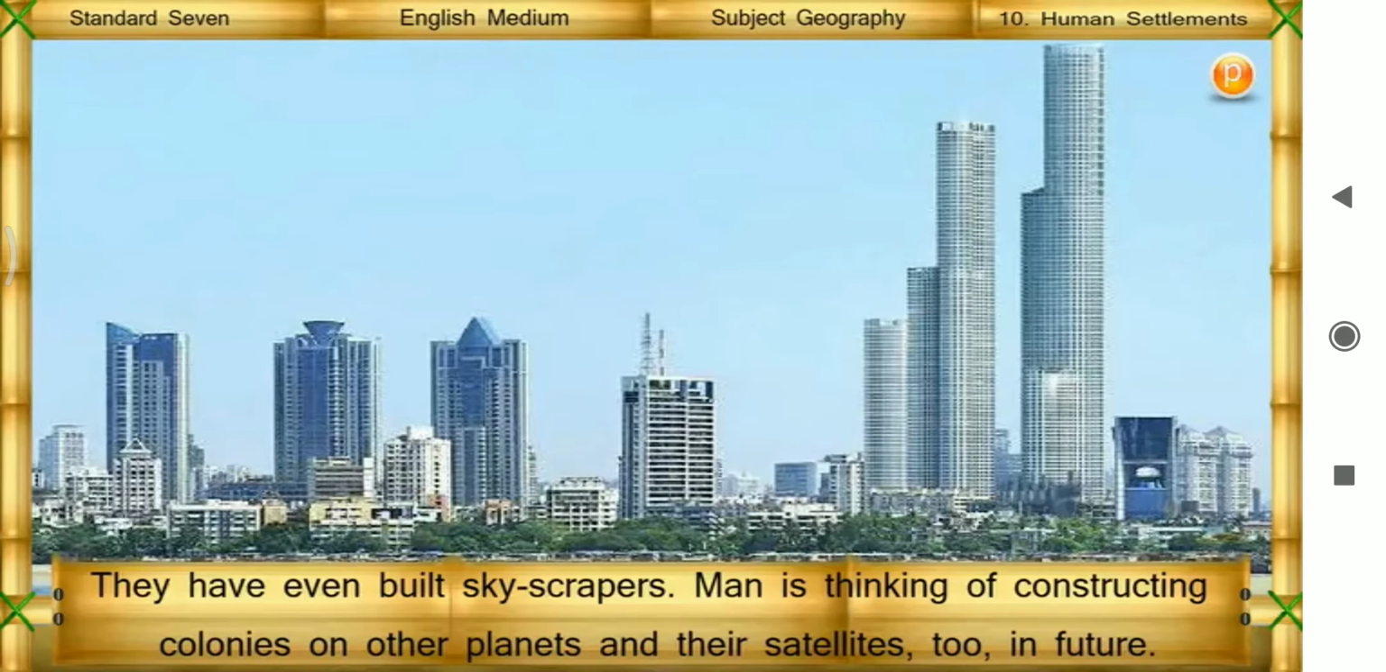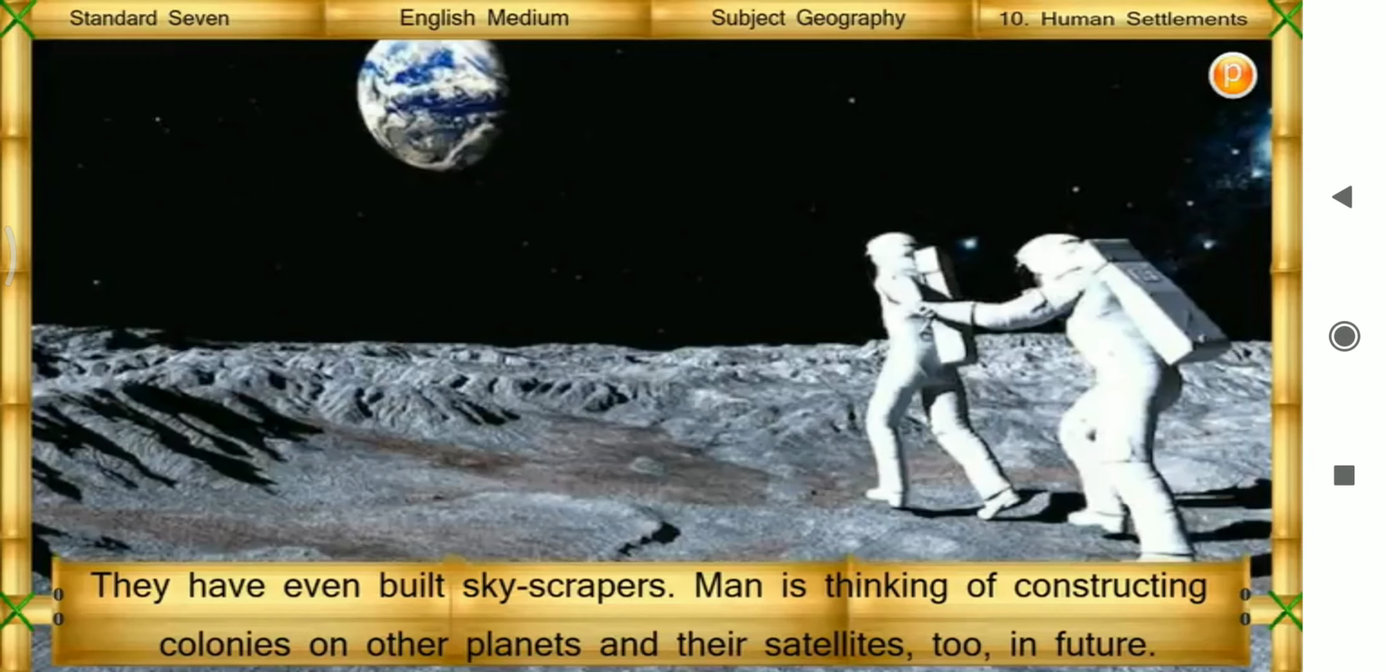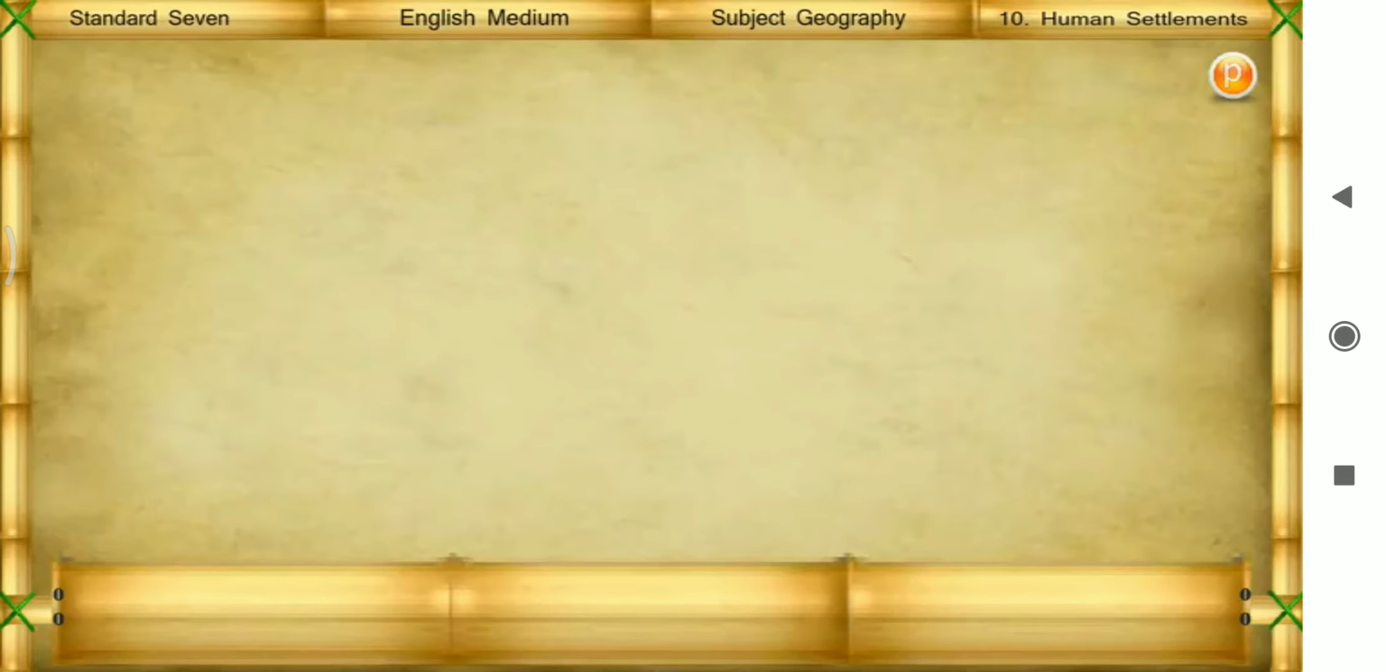They have even built skyscrapers. Man is thinking of constructing colonies on other planets and their satellites too in future. Settlements have provided man with stability. Rural settlement is the first step towards a stable life in human history.